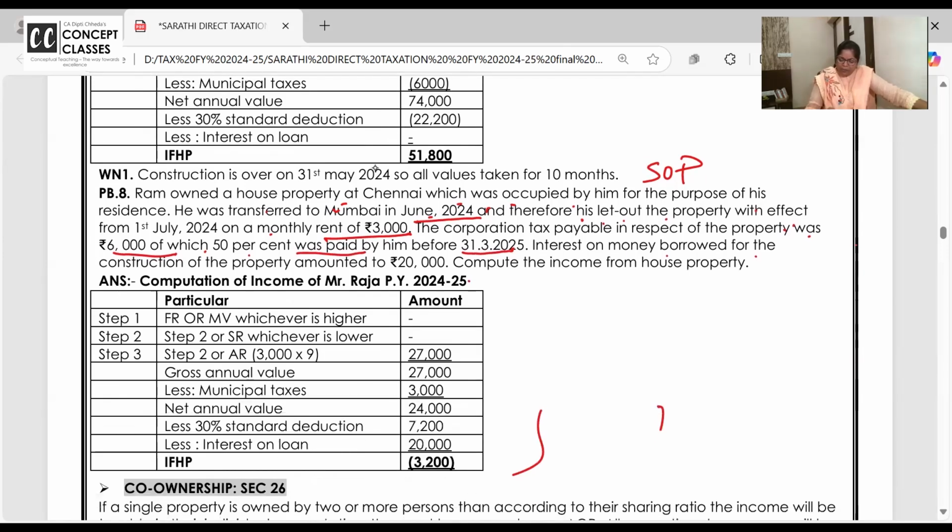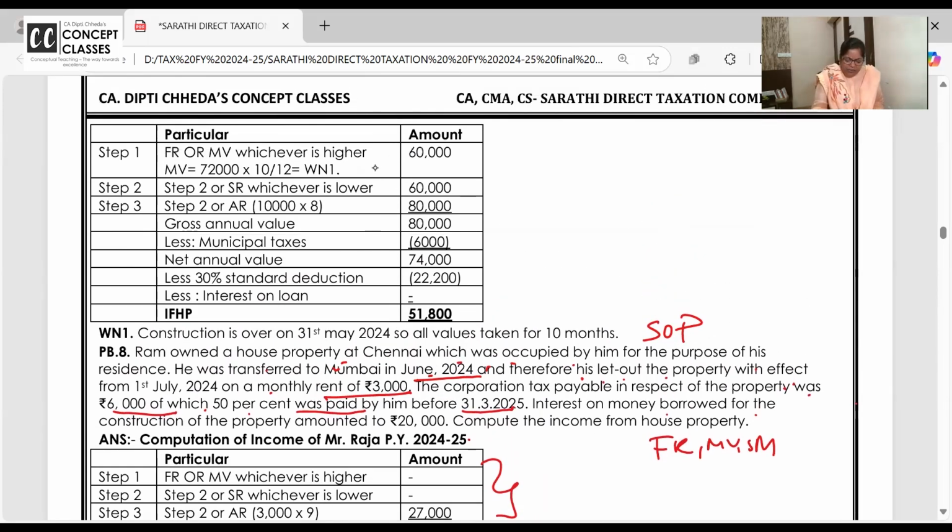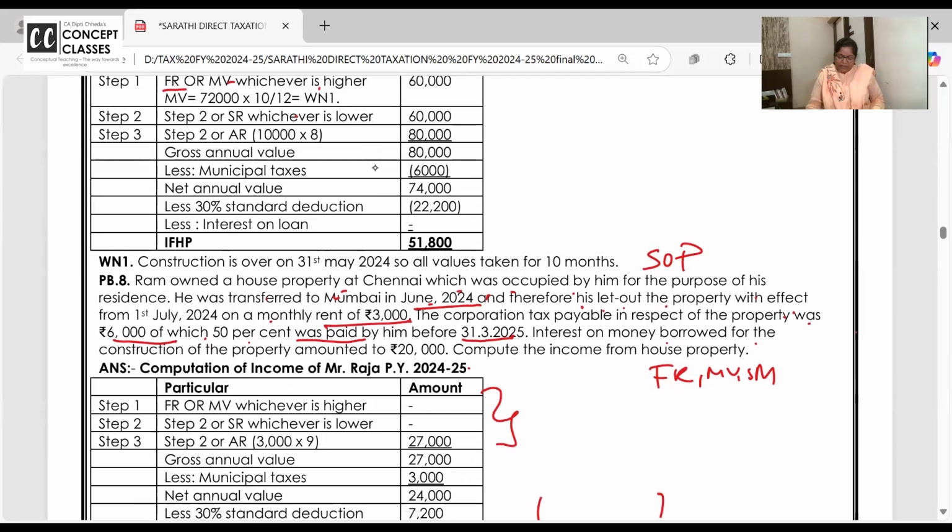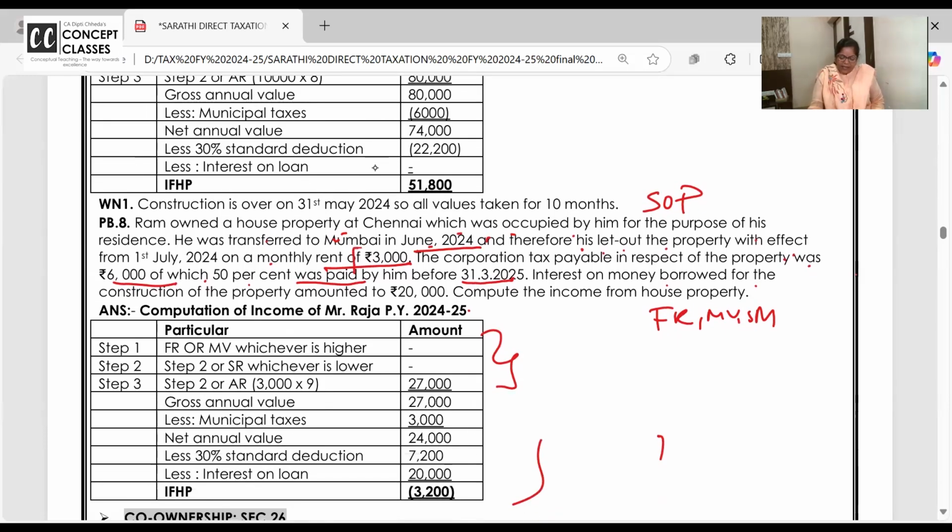This is an easy problem. We can just check it. Did they give you fair rent and municipal value and all? Then I have given these steps for you to understand. You can skip them in the exam. In an earlier problem only municipal value was given, not fair rent and standard rent, and then also we worked out the steps. But here nothing is given. Then we can directly take the rent as 3,000 from July.